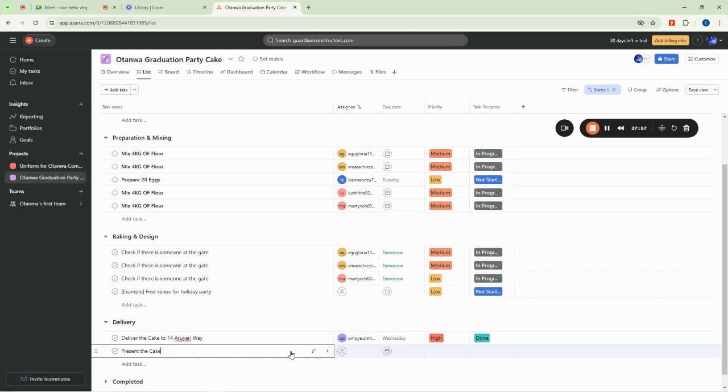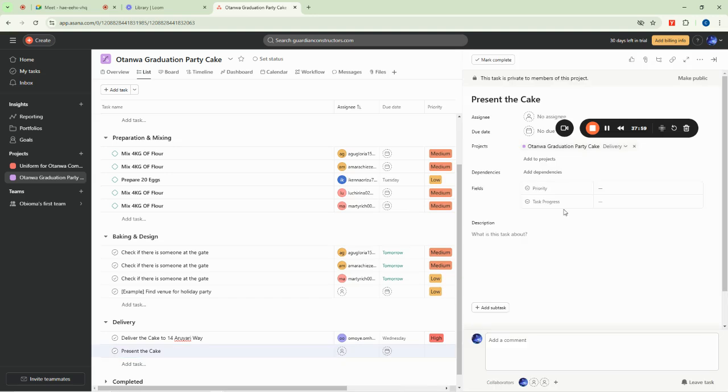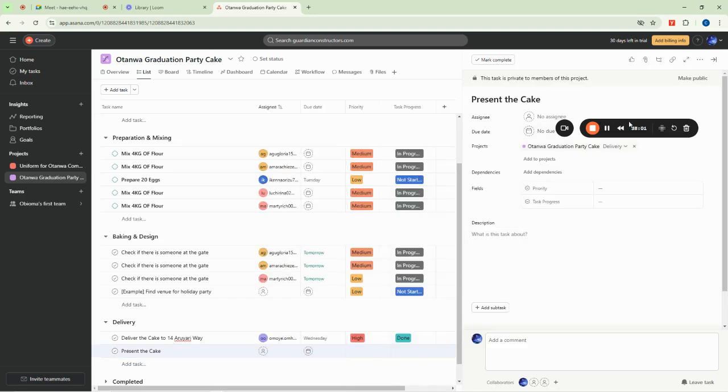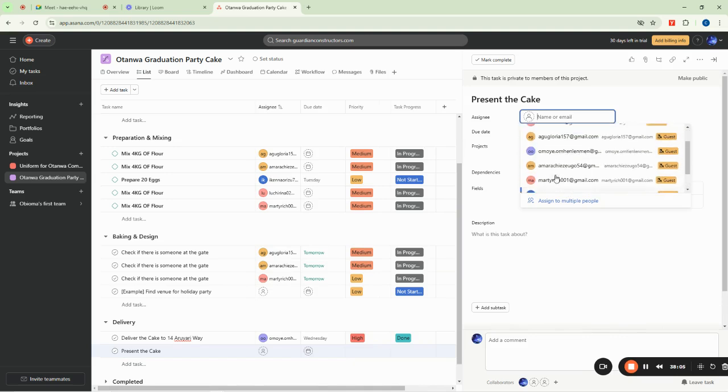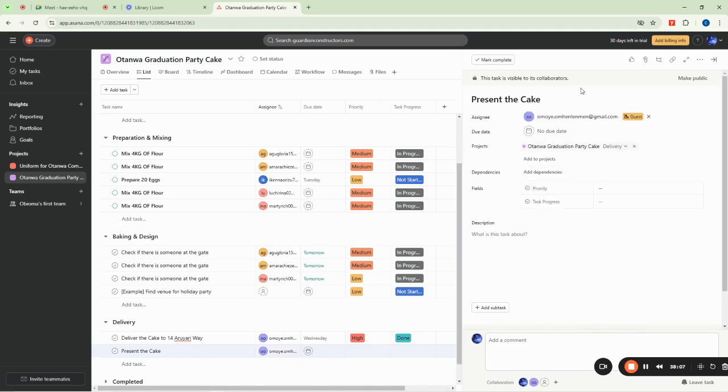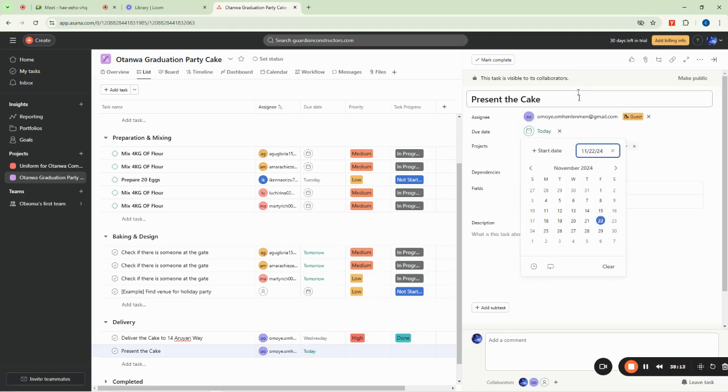prepare the person that will go and do it and tell him what to say out there. So I'll come here and say, okay, the person that will be presenting the cake is this person. So let's pick this guy because he speaks so well and he does not stammer. So you can also set the date, maybe on Wednesday for the party.